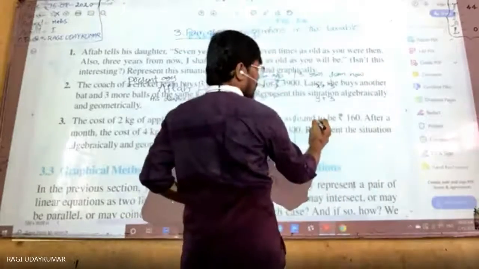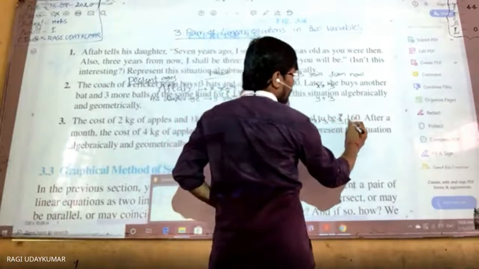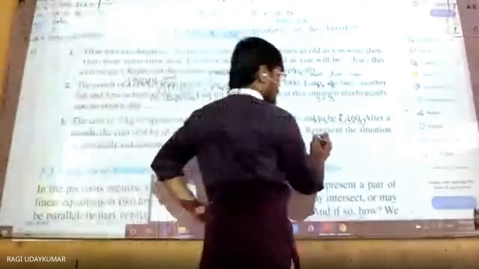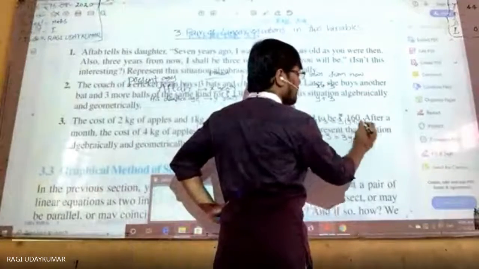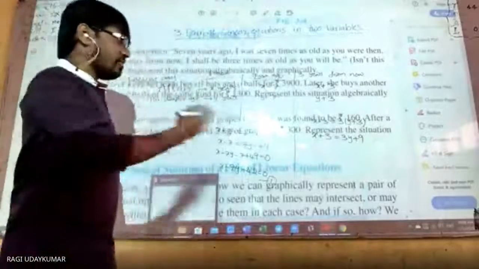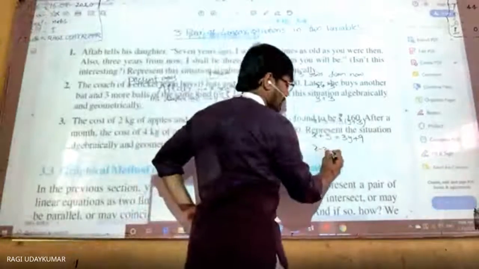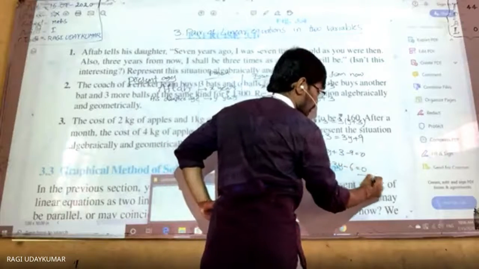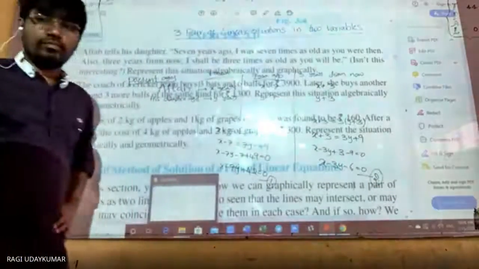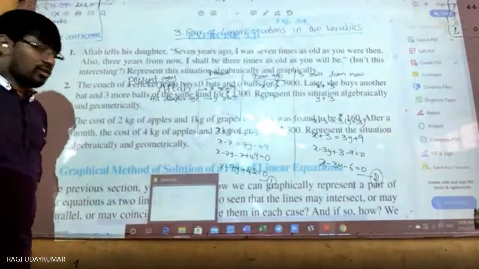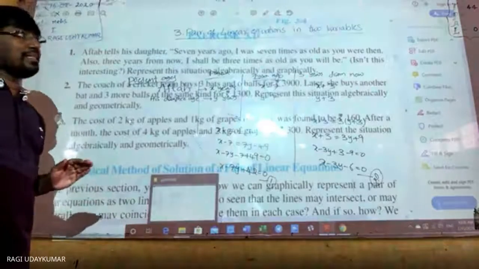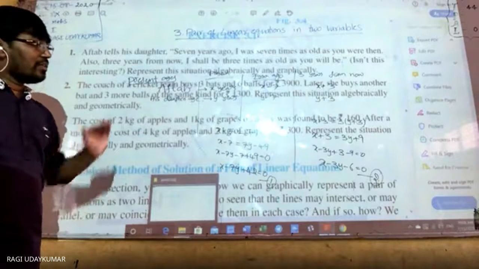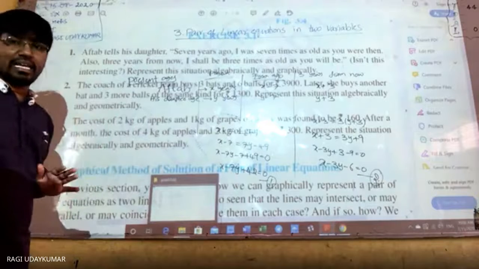So now in this situation, x plus 3 is equal to 3 times of y plus 3. X plus 3 is equal to 3y plus 9. Take these two terms to the left side: x minus 3y plus 3 minus 9 is equal to 0. X minus 3y minus 6 is equal to 0. This is the second equation. Got it? So two equations. This is called representing the situation algebraically.